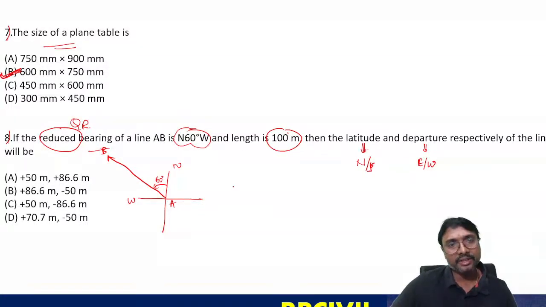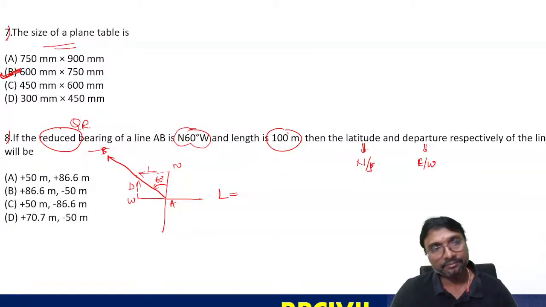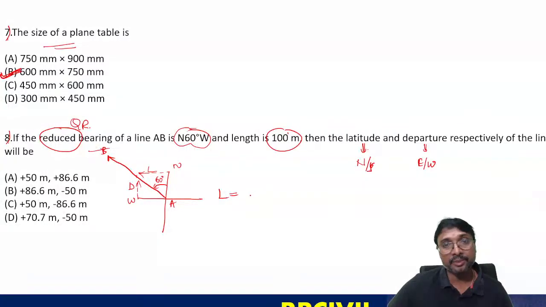So here, what is the latitude? Northing will be taken as positive, southing will be taken as negative. For departure, easting will be taken as positive, westing will be taken as negative.